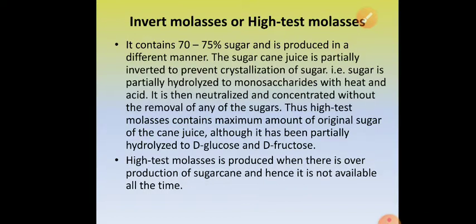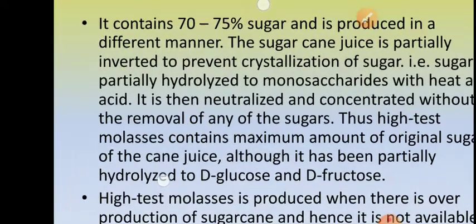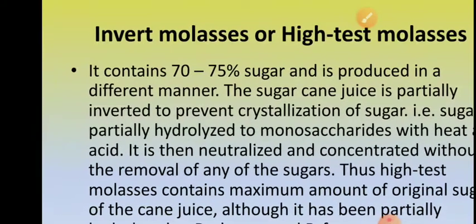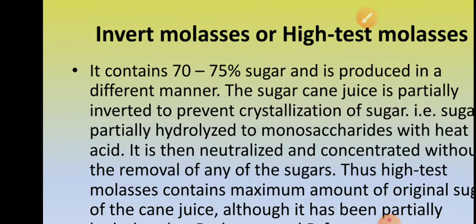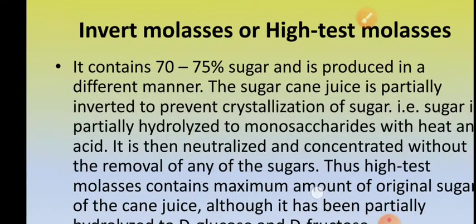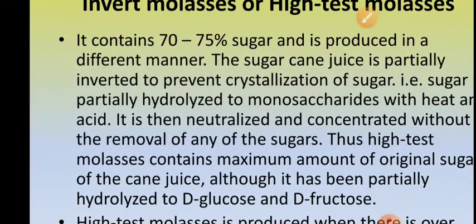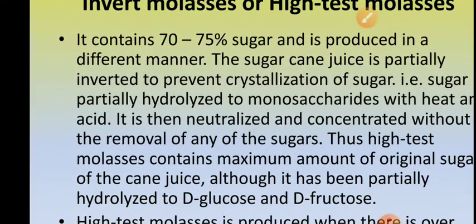The third type of molasses is invert molasses or high test molasses. It contains 70 to 75% sugar, and it is produced in a slightly different manner compared to cane molasses. Invert molasses is also made from sugarcane juice only. The sugarcane juice is partially inverted. Partially inverted means it prevents crystallization of sugar.